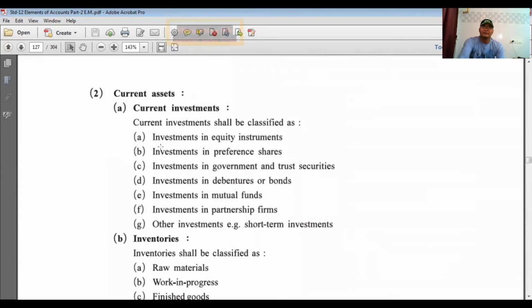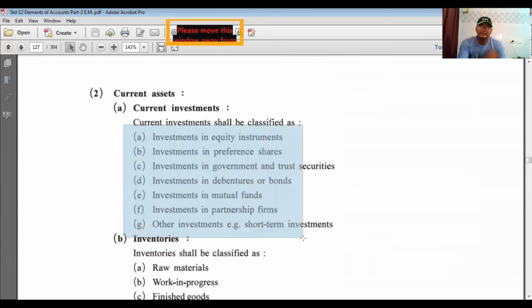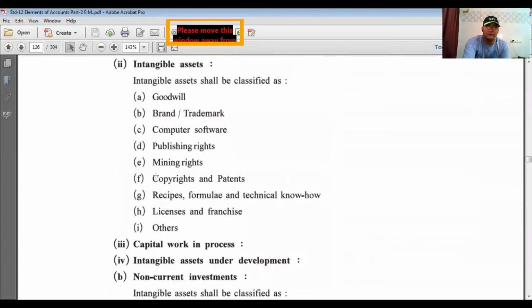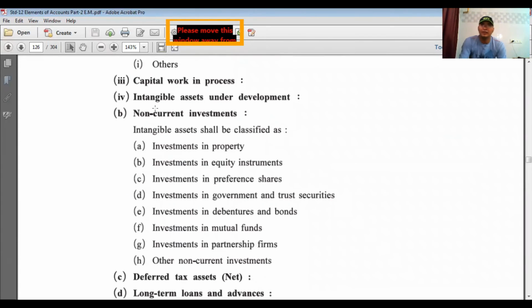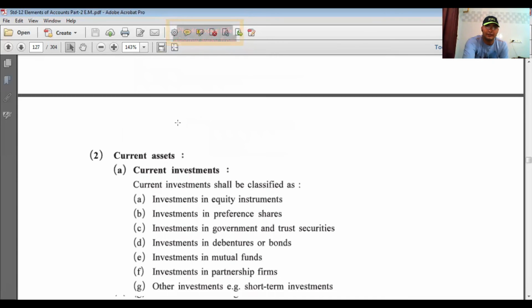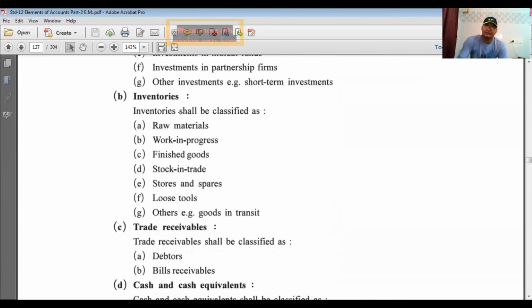Now, the second point, current investments. In current investments, all kinds of investment are covered here, but for short-term purposes, because long-term investments are covered under the heading of non-current investments. If an investment is for less than 12 months, it is under the heading of current investments, and any asset which has more than 12 months maturity period is covered under non-current investments. Got it? Next one, inventories.